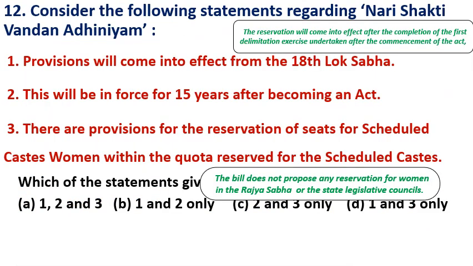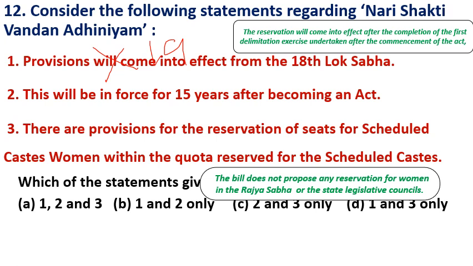Question number 12. Consider the following statements regarding Nari Shakti Vandan Abhiyan. Number 1. Provisions will come into effect from the 18th Lok Sabha. It is incorrect. They will come into force from the 19th Lok Sabha, means 2029 onwards.